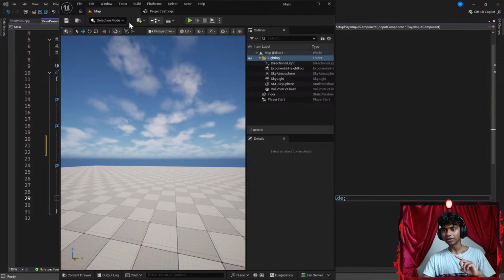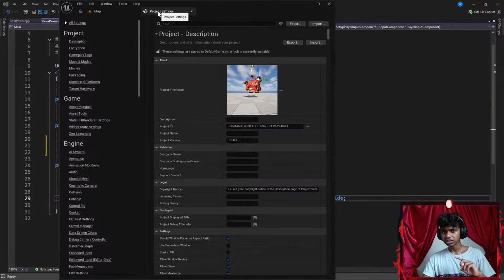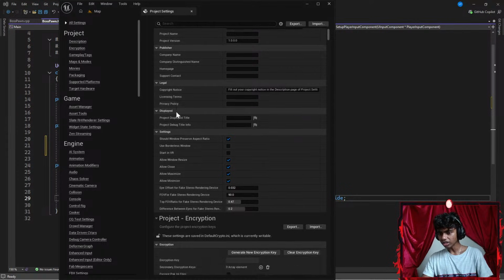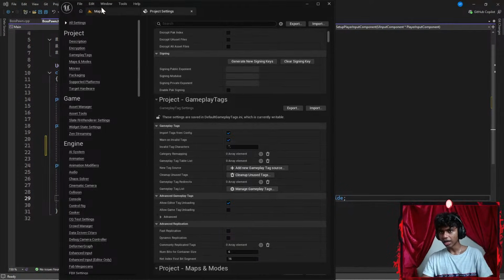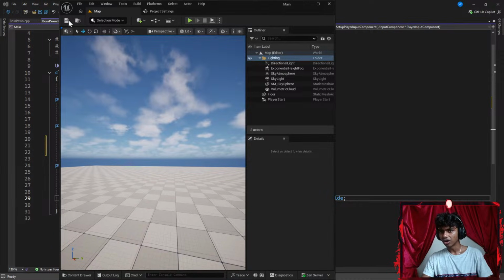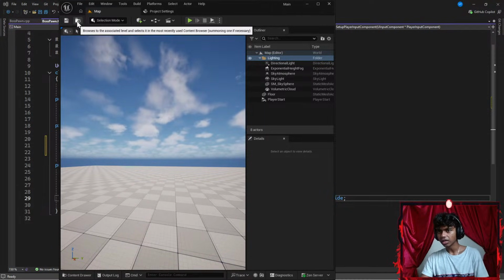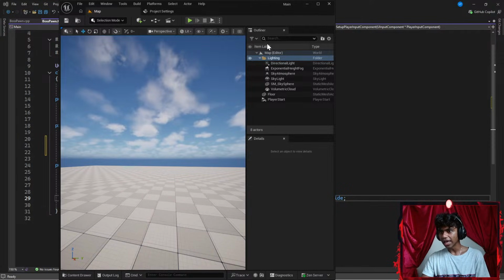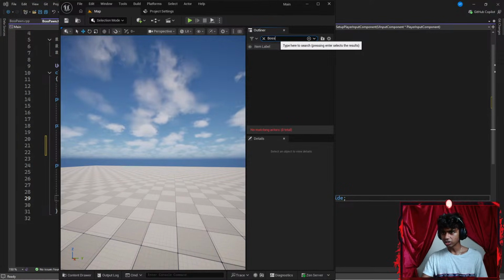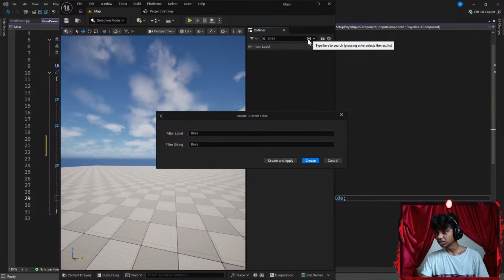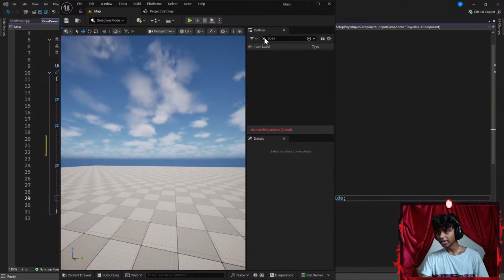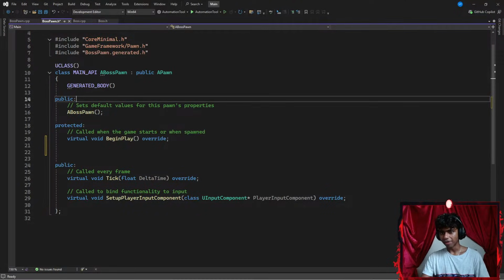That said, let's see. Project settings. Okay, it's there in the project too. So if I go here, this is my project thumbnail. Okay, I have description. But I don't think there's a way to get my class back. My class exists here. Where do I see the class? Save codes, Control S. Okay, and then browse. Is there an edit thing? Can I type something like boss here to find my class? I cannot. Okay, I guess I just add methods here.